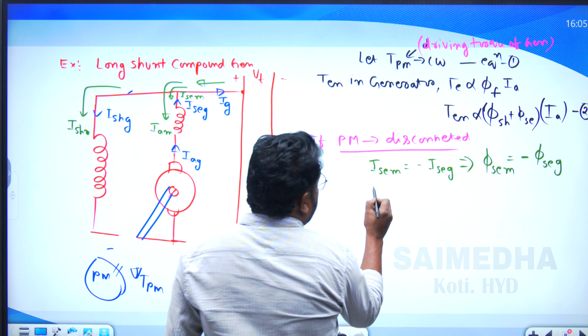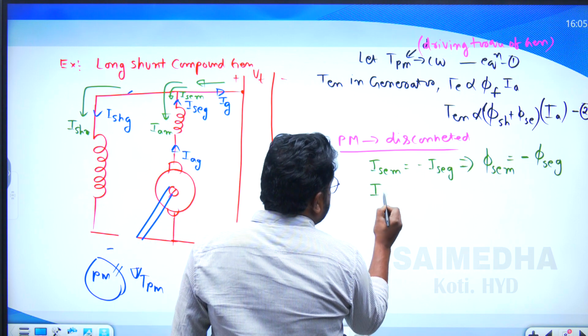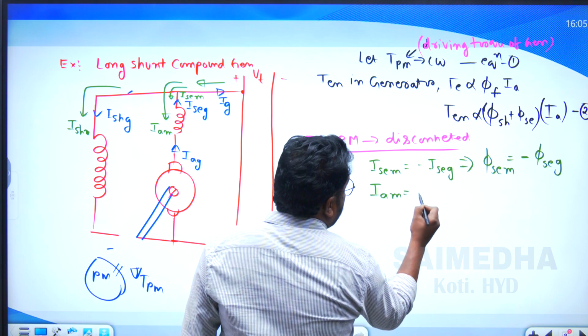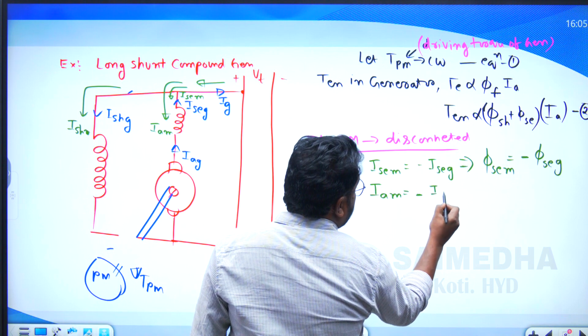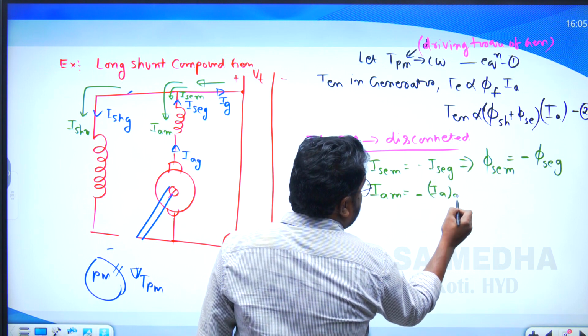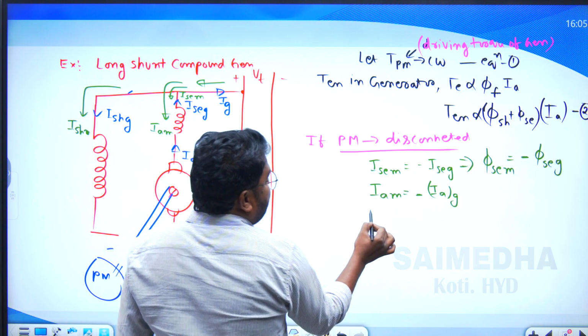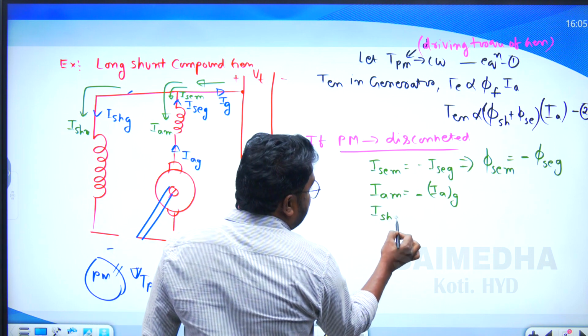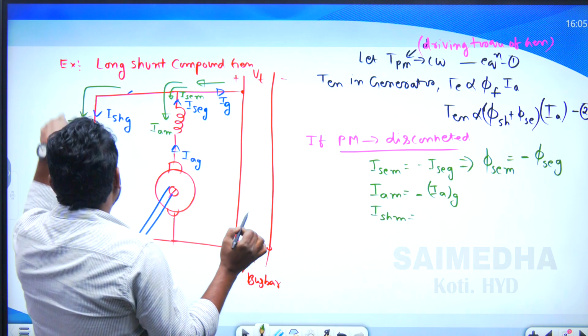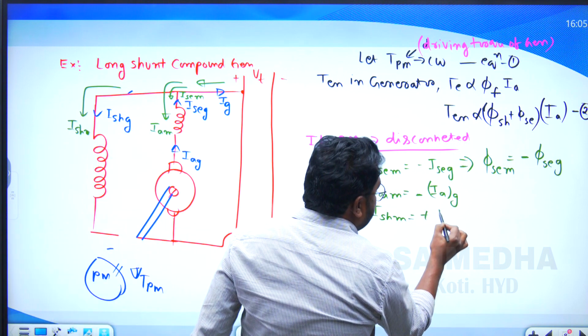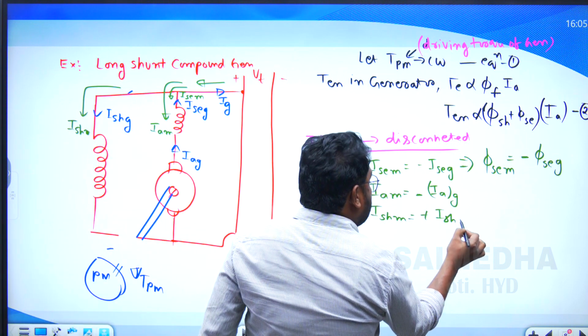Similarly, the armature current in case of the motor is in the opposite direction to the armature current in case of the generator. Next, phi sh in the motor is in the same direction, so it is plus phi sh, the same as in the generator. Therefore, phi sh,M has the same direction as phi sh in case of the generator.